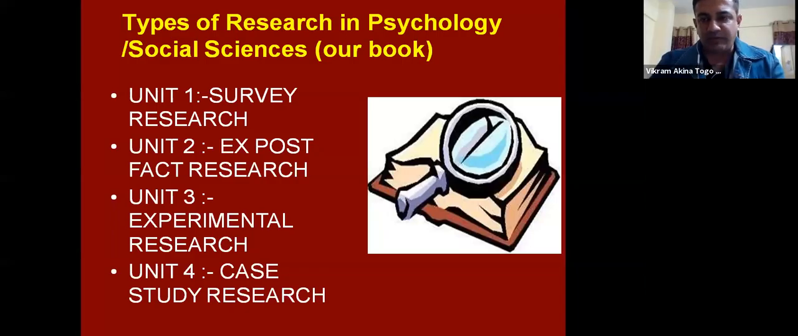But when we talk about psychology, it is a branch of social sciences. So whenever we do research in social sciences, there are primarily some types of research which are applicable only for social science field. So survey research, ex post facto research, experimental research, and case study researches are the four main types of research which we do in psychology and social sciences. So we'll see each one of these.